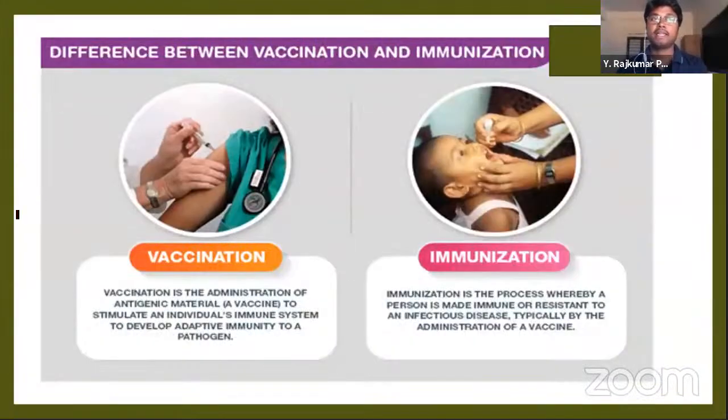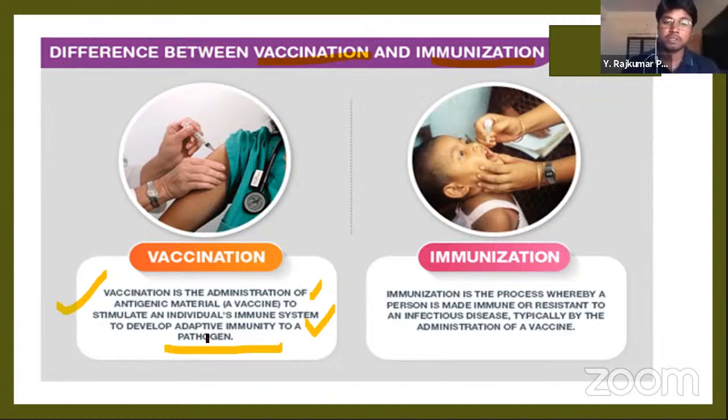Let's see the difference between vaccination and immunization. Here you see the difference. Vaccination is the administration of antigenic material to stimulate an individual's immune system to develop adaptive immunity to a pathogen. So it is adaptive immunity, not natural, isn't it?